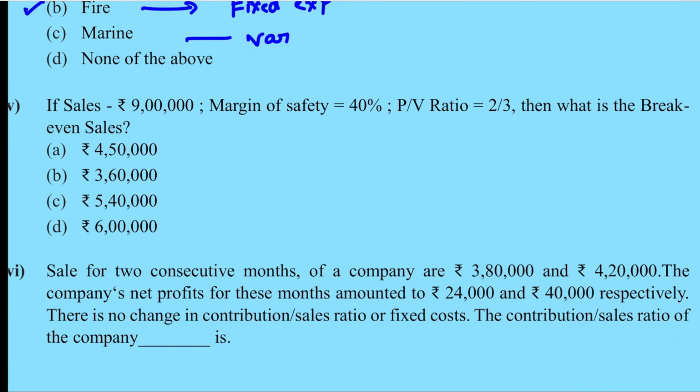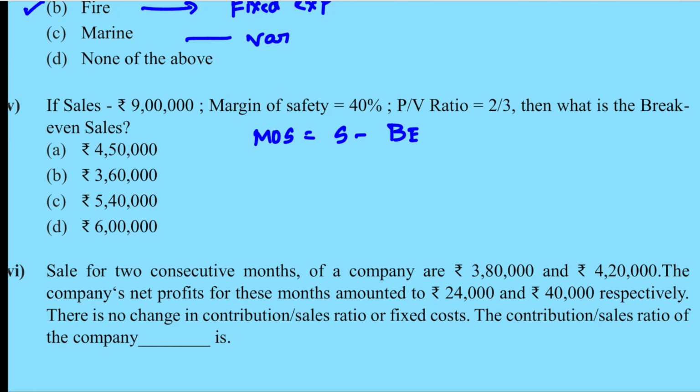Next, if sales is equal to 9 lakh, margin of safety is 40%, PV ratio is 2/3, then what is the break-even sales? Now the formula you should use for this is margin of safety is equal to sales minus break-even sales. What they are asking is break-even sales. So margin of safety is 40% of sales.